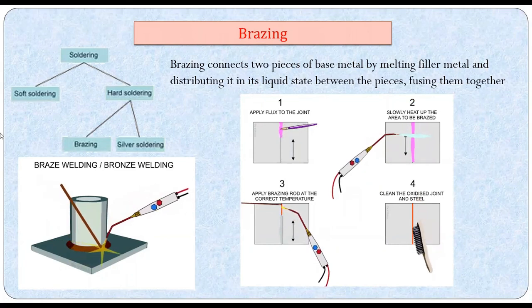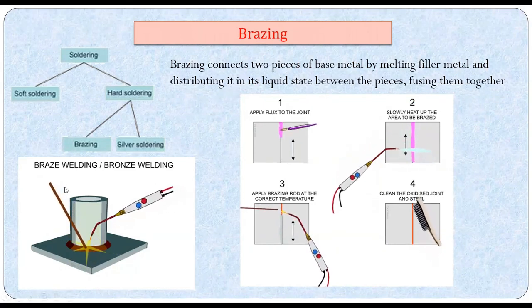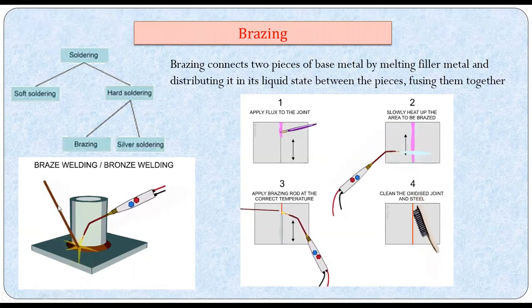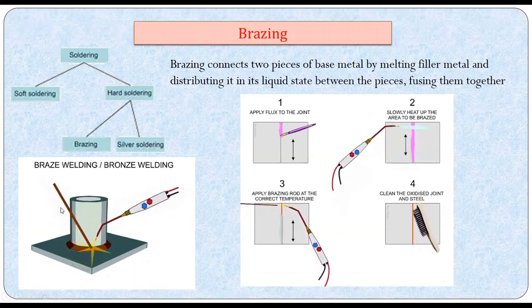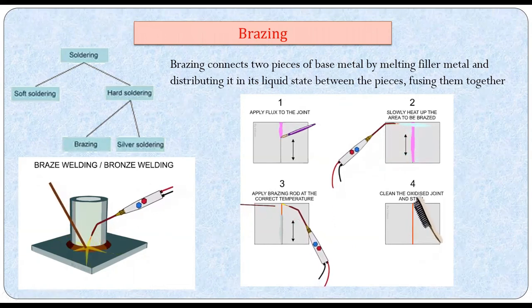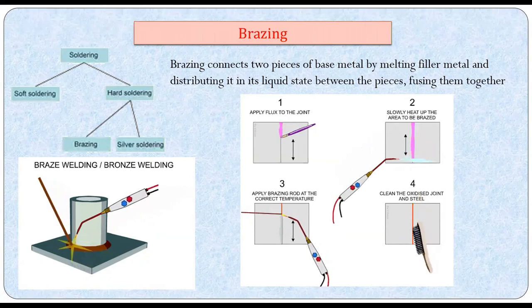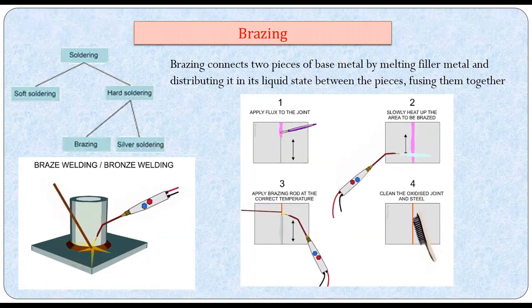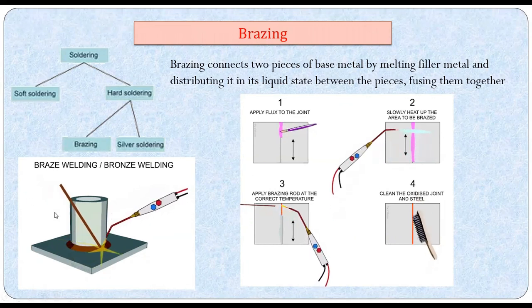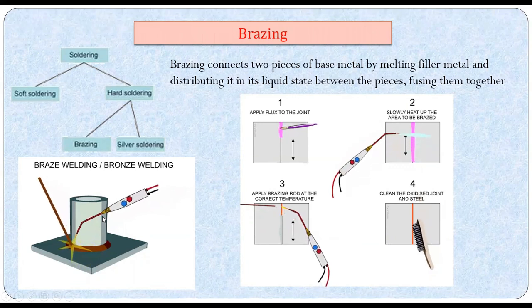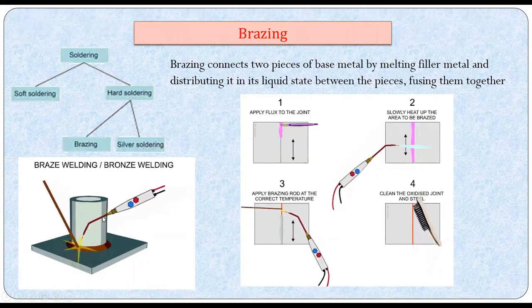The filler metal used in brazing is called spelter, an alloy of a non-ferrous material. In soldering we call it a solder, which is a lead and tin alloy. Again, you use a flux before you do the brazing. The flux performs its usual function as in soldering or welding: it melts during the preheating stage and spreads over the joint, wetting it and also protecting it from oxidation effects.